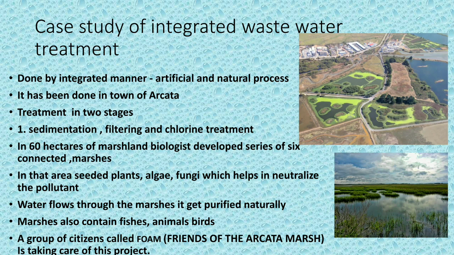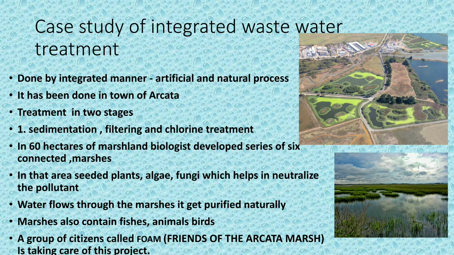Okay, so you can see two pictures there. One side is completely greenish as well as yellowish in color. On another side you can see bluish color water. This is a place which is called Arcata Marsh. The picture says a marsh is nothing but plants along with the water. Plants are floating on the water, and then water can be seen. Now let us discuss the point first, and then let me go for explanation.